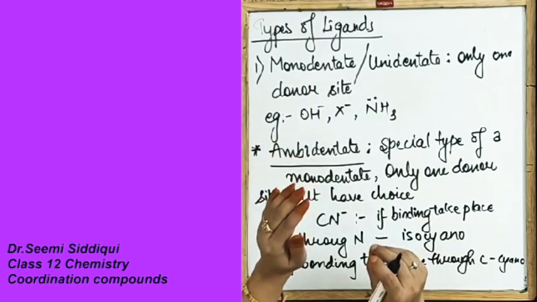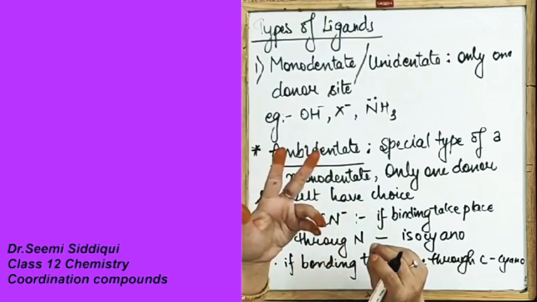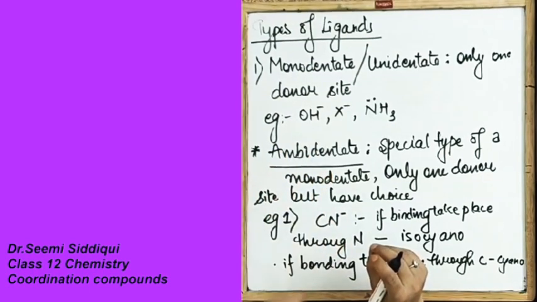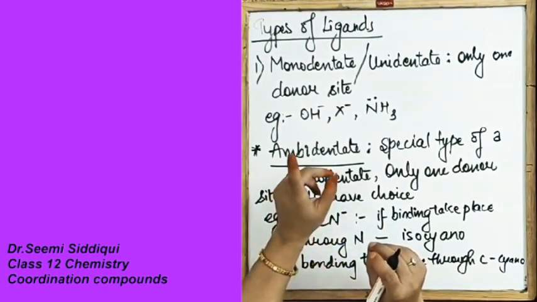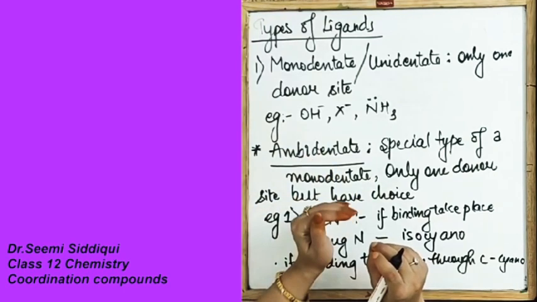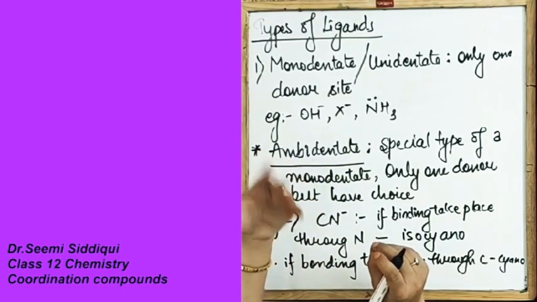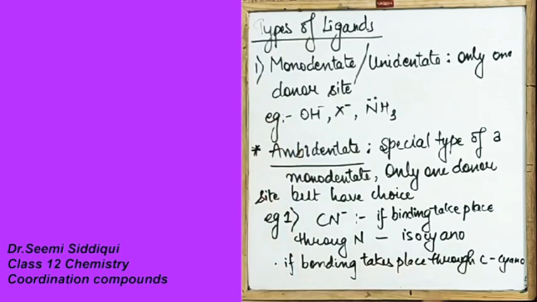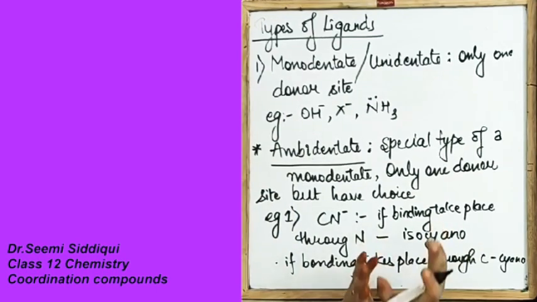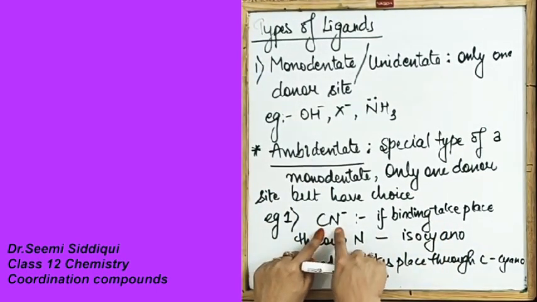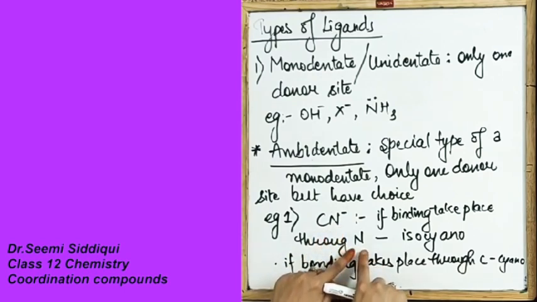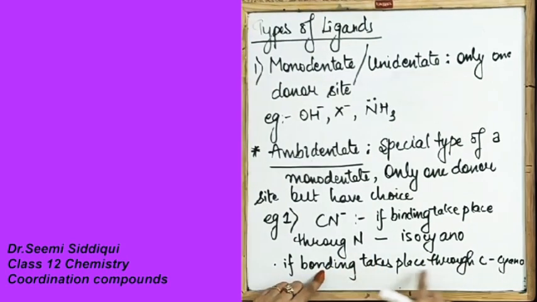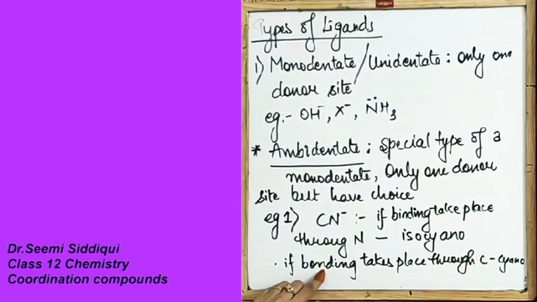Ambidentate means that it has more than one donor site, but only one donor site is used, and it has a choice out of the two from where it wants to make a bond. The first example we have taken is CN minus. If the binding takes place through the nitrogen, it will be called isocyano. If the bonding takes place through the carbon, it will be called cyano.